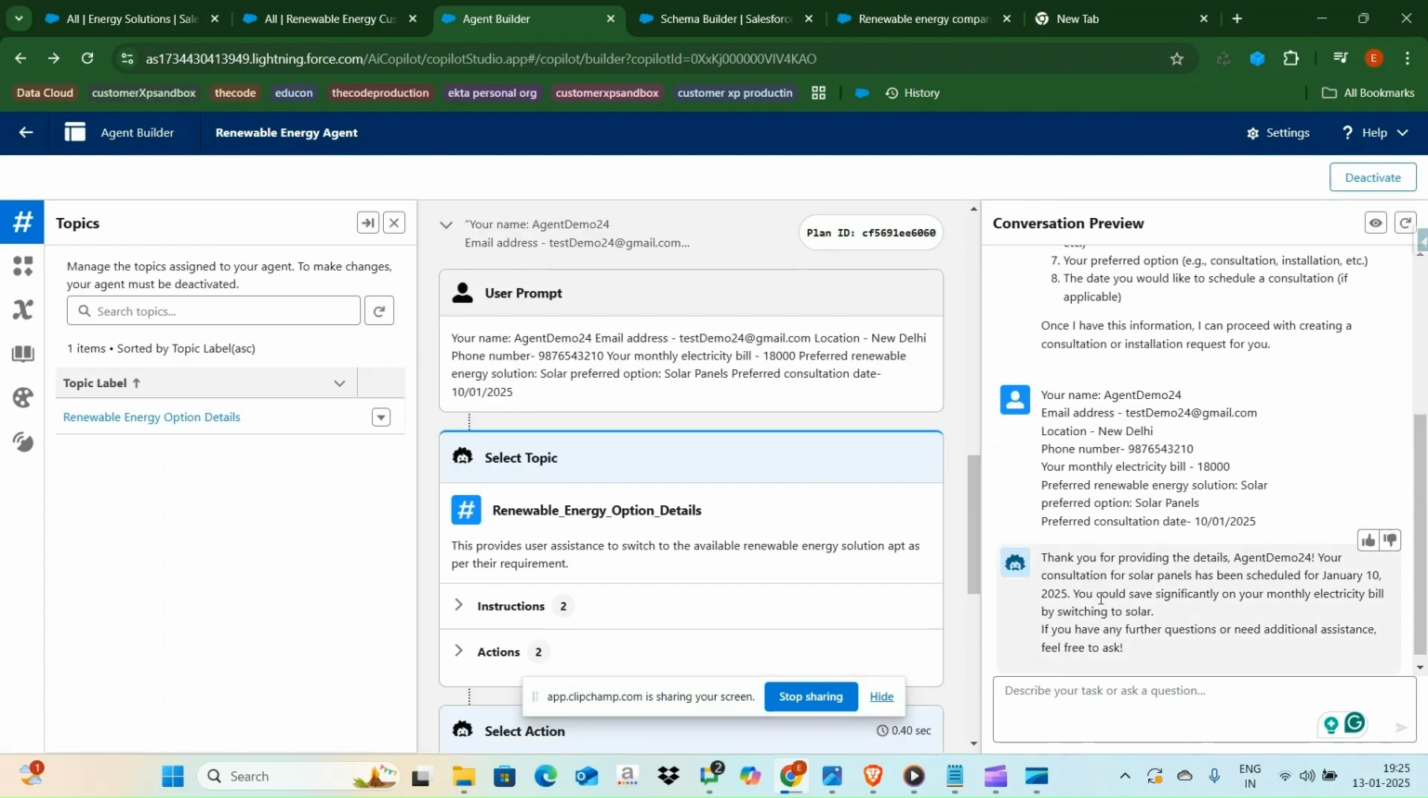Now my agent is going to create a record. Yeah, you can see that message. Thank you for providing this detail. Agent 24, your consultation for solar panel has been scheduled for January 10, 2025.